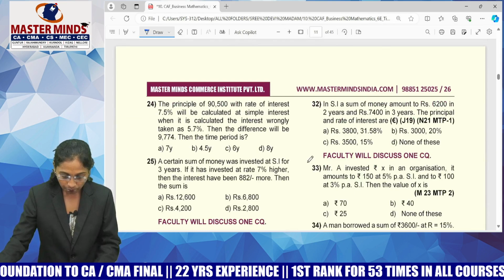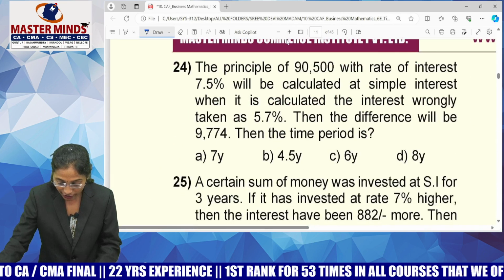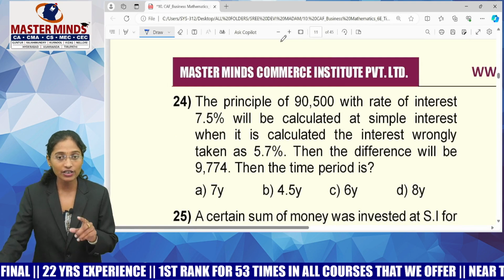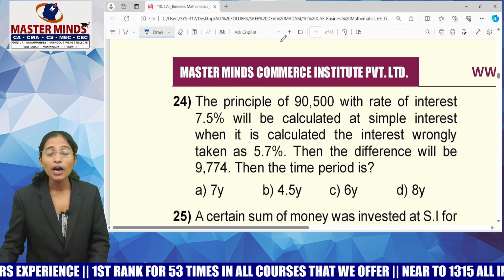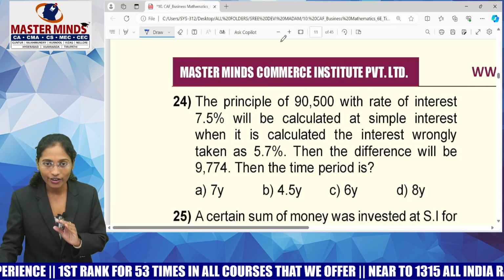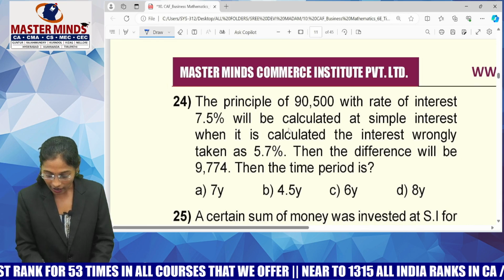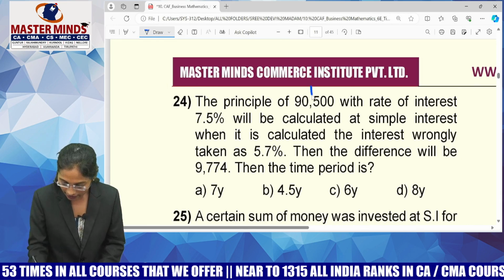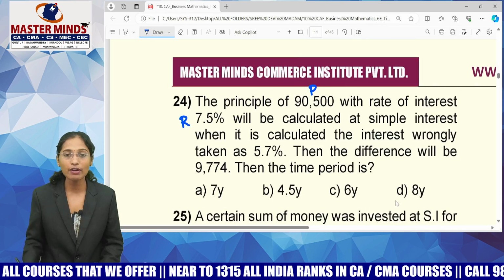Okay. Now, look at MCQ number 24. Just now I have explained many formulas regarding principal different, time duration different, rate of interest different. Now, look at MCQ number 24. This is one of such kind of question. A principal of 90,500 with a rate of interest of 7% will be calculated at a simple interest rate. So, there is a principal 90,500 that has to be calculated at what rate of interest?